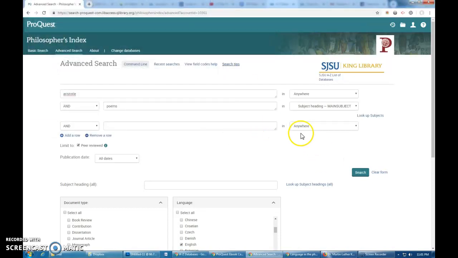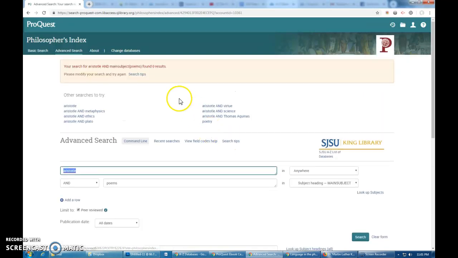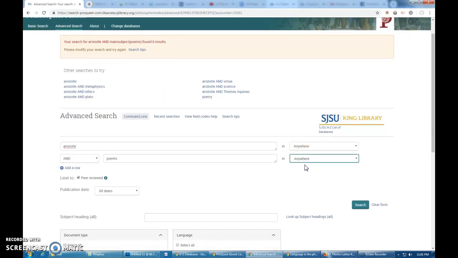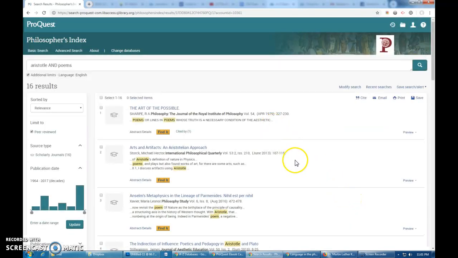Let's close that. Let's just go ahead and search Aristotle and poems. Looks like we didn't get any results, probably because of the subject heading. So let's just do and anywhere. Let's try that again. So it looks like we only have 16 scholarly journals. It's a little more reduced, obviously, because we filtered it significantly.